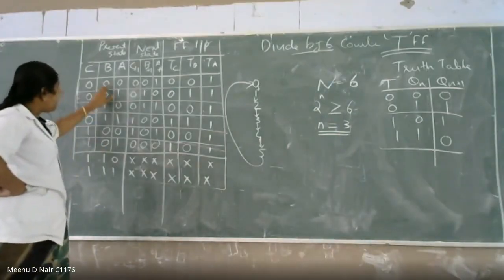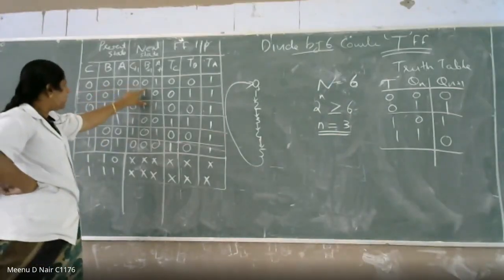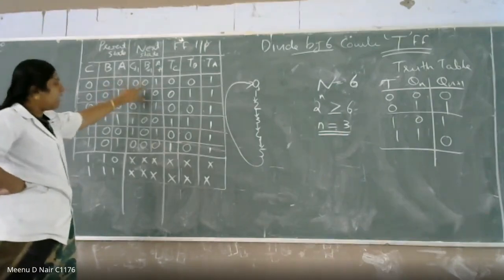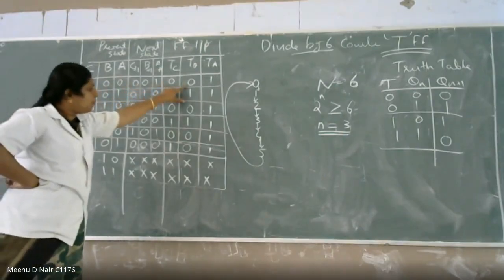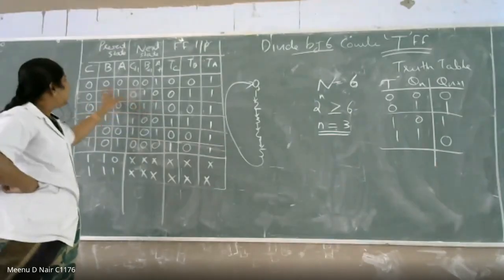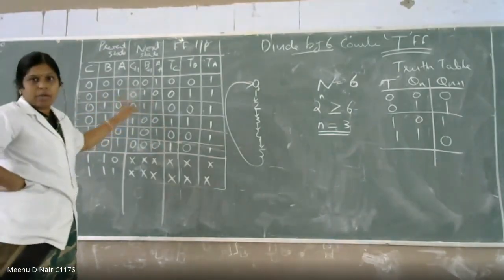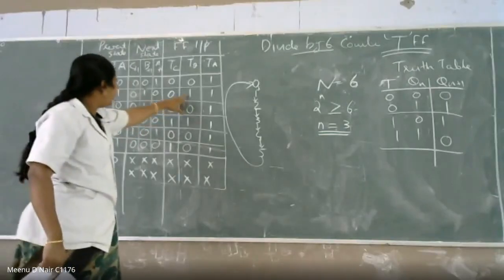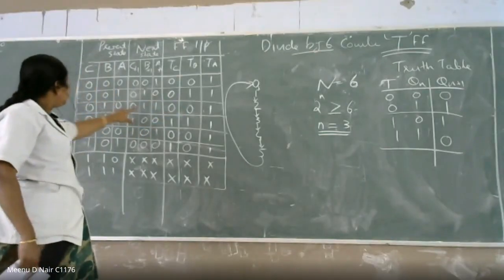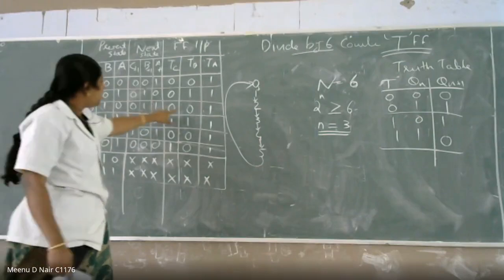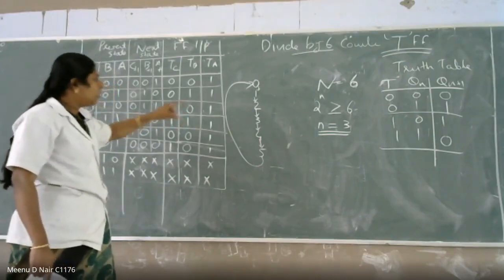Here you see B is equal to 0, B plus 1 is equal to 0, so both present state and next state are the same. So your T input must be 0. Here 0 to 1, a transition is happening, so it must be 1. Then 1 to 1, there is no change, so TB is equal to 0.